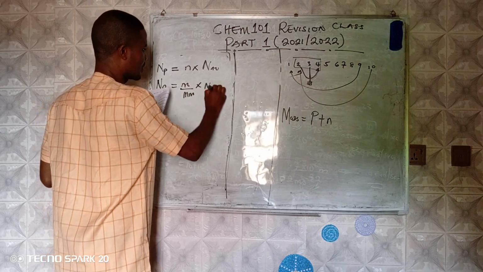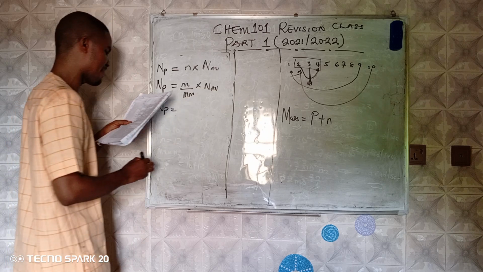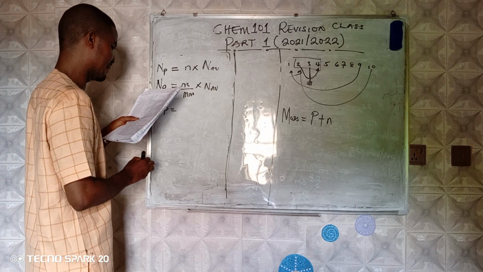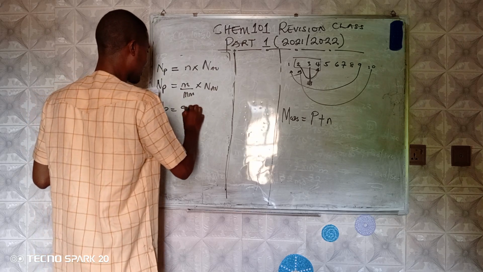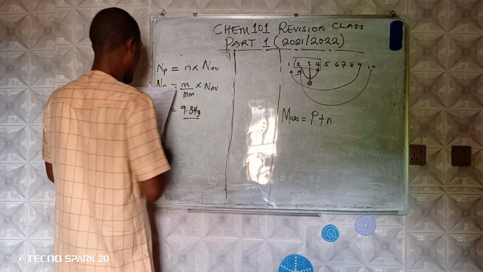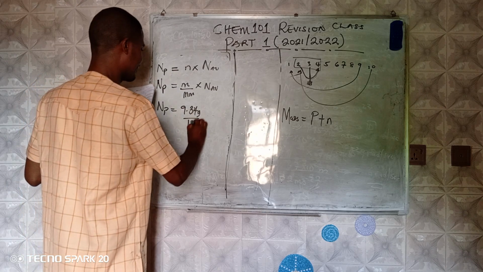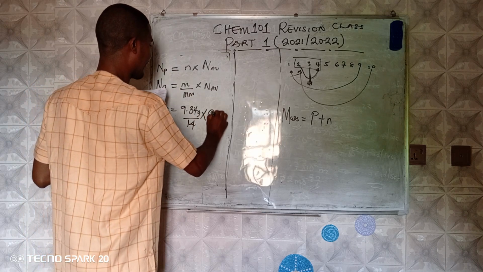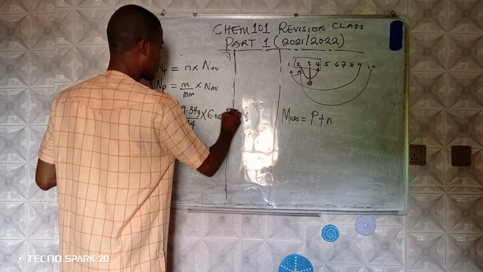Times Avogadro's number. Now, they gave us the mass to be 9.34 grams, and the molar mass of nitrogen here is 14. You are now going to multiply by Avogadro's number, which is 6.02 times 10 raised to power 23.